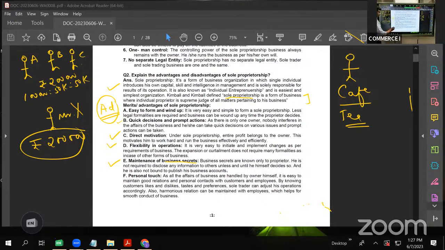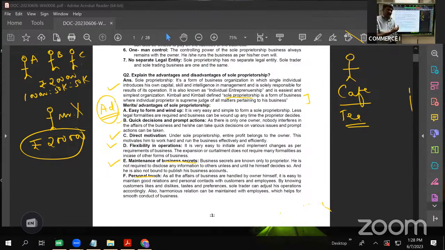And lastly, personal touch. See, it happens, you might have visited any shop in your locality, you see every time a single person sitting on the counter will definitely have a personal touch with every customer walking in the shop. And when there is a personal touch, that definitely increases the sale. If you are in touch with the customer directly, if the same person is in contact with the customer every time they walk in the shop, that will boost the sales.